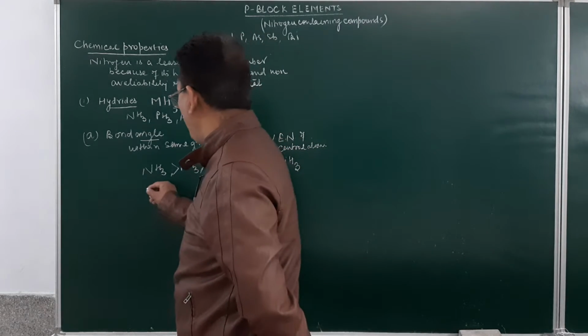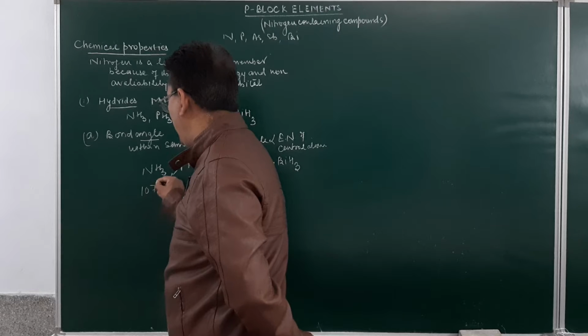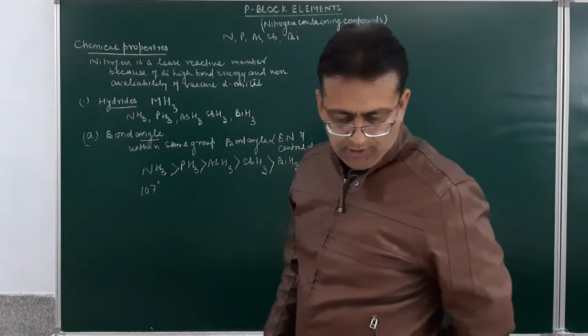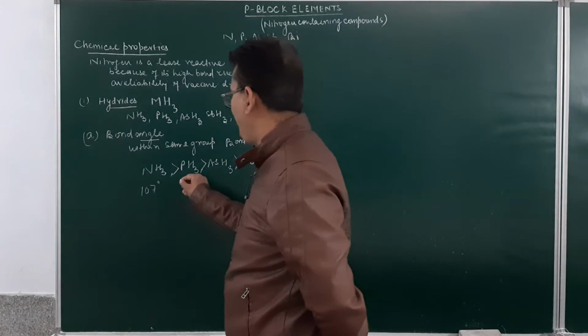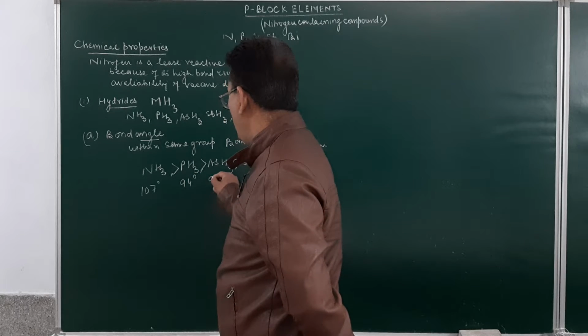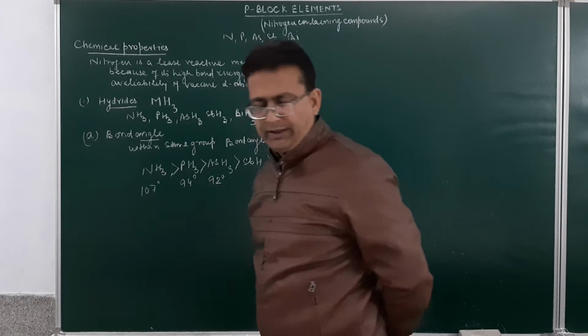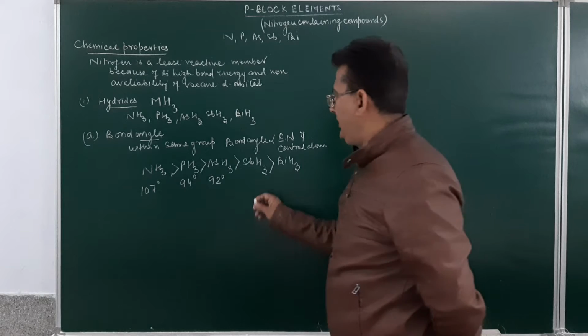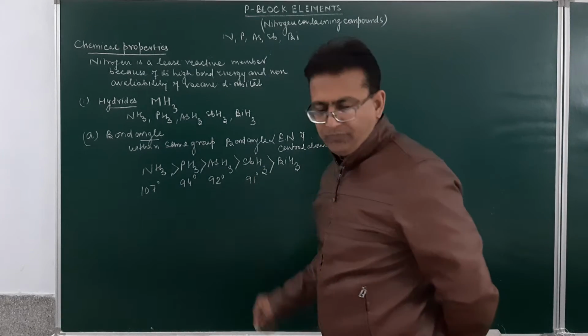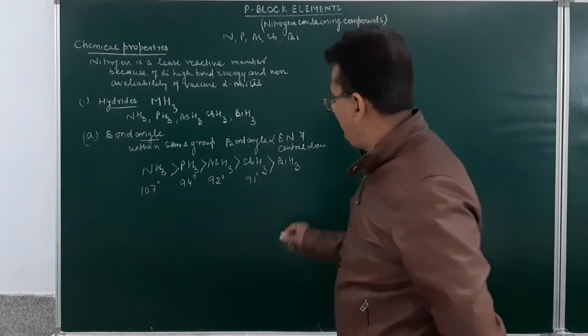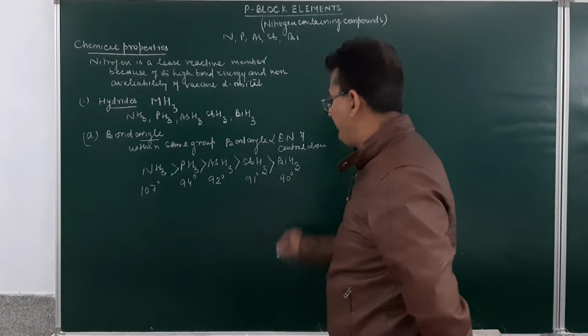If I compare the bond angle, ammonia will have a 107 degree bond angle. Phosphine will be 94 degree. Arsine will be 92 degree. Stibine will be 91 degree. And then bismuthine will be 90 degree bond angle.